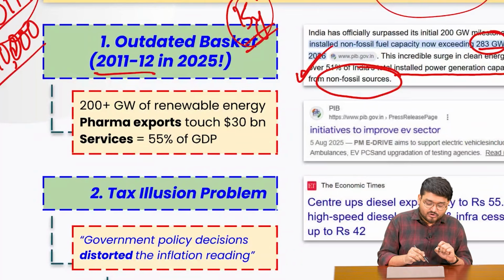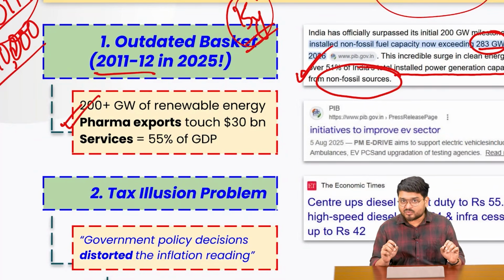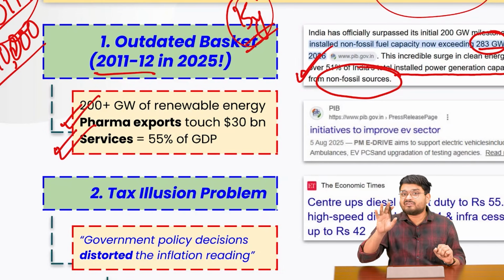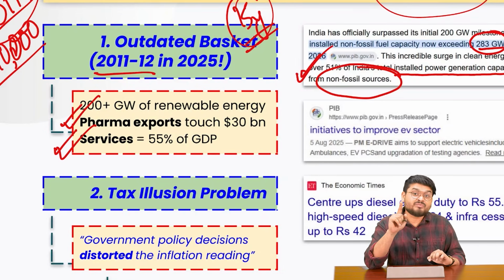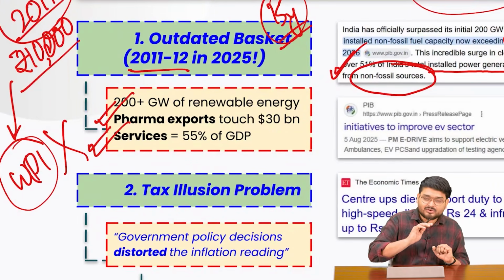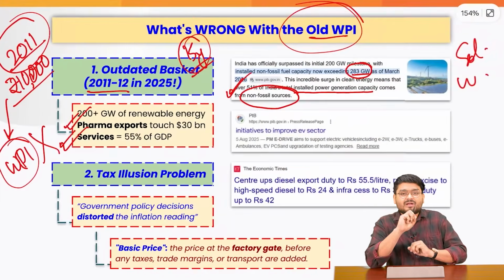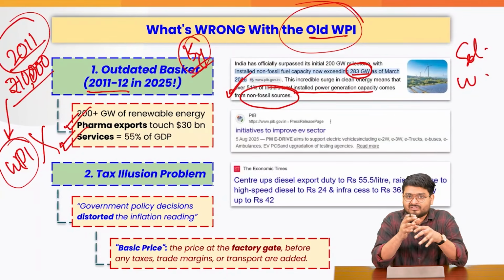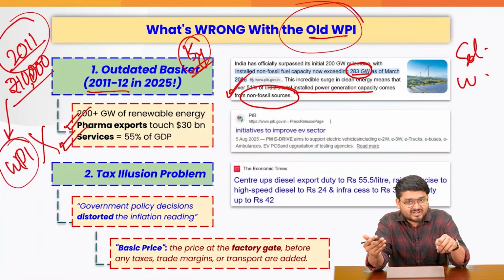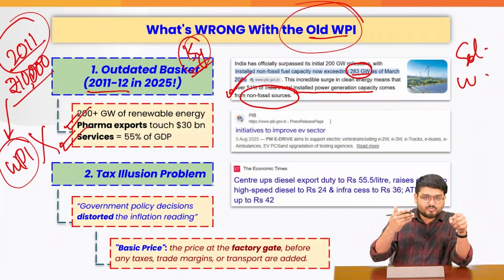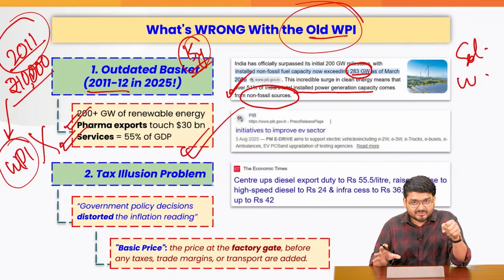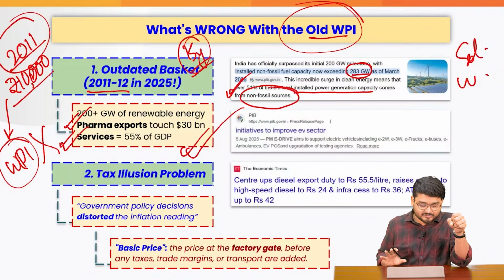Apart from that, we also have increasing pharma exports right now. We also have the service sector contributing 55% of our GDP. But it is very surprising that WPI does not include services. So basically what I'm trying to say is that from 2011-12, we have come a long way. Many things have changed. So that is why change is the new constant. Similarly, in our lives also, we make so many changes as we go on in the future. So similarly, we should also change that. That is why the base year has been changed, right?